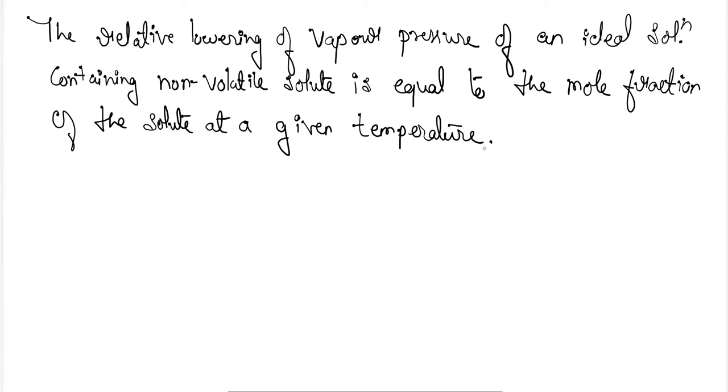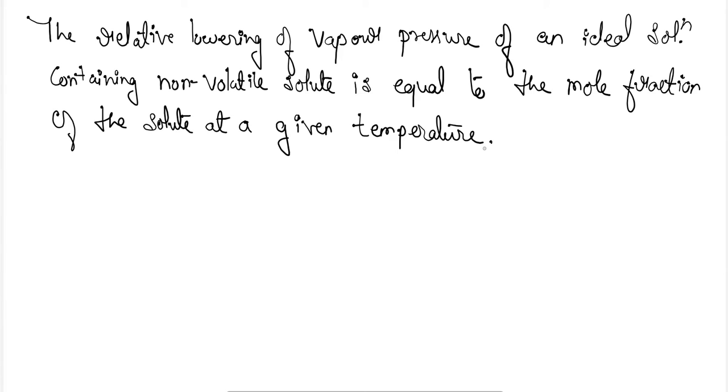Okay, so this is the relative lowering of vapor pressure. So you have to keep this in mind, that lowering of vapor pressure is not the colligative property. Okay, when we saw that for a non-volatile solute, according to Raoult's law, the lowering of vapor pressure was seen there. But the relative lowering of vapor pressure is the colligative property.